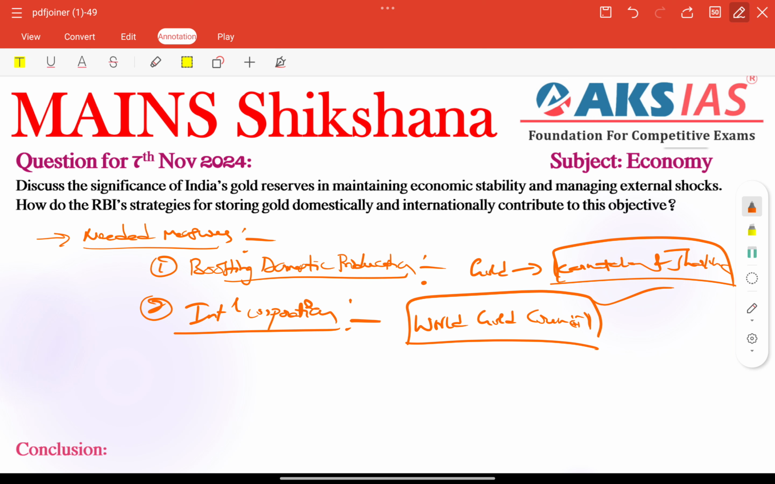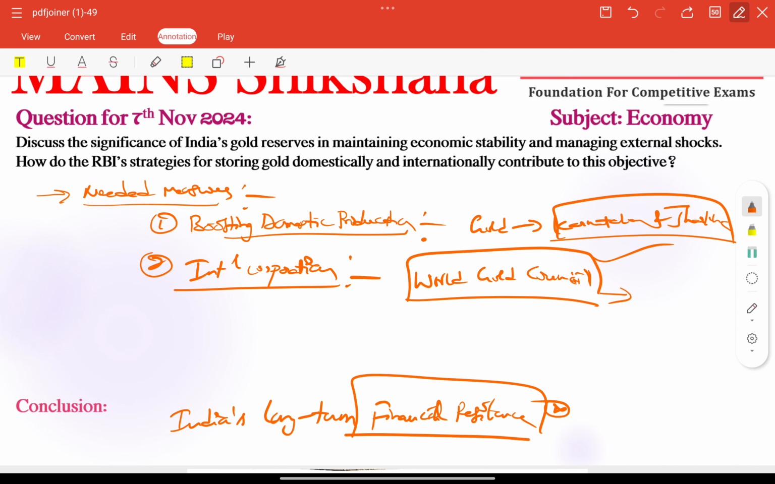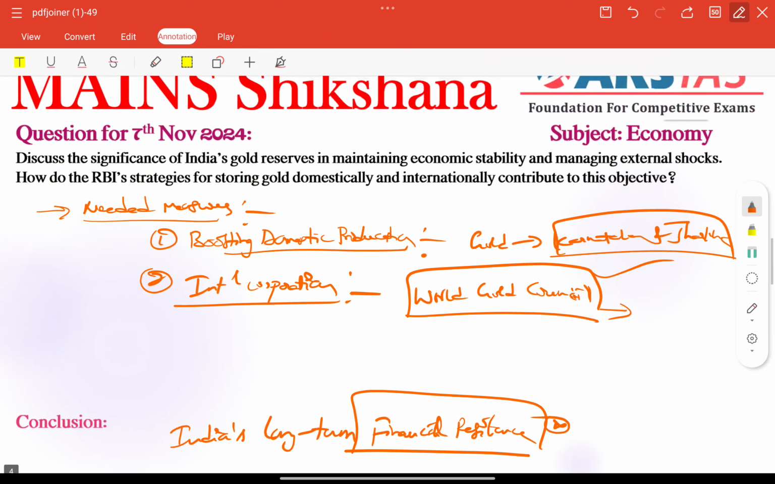So finally, in the conclusion part, we can talk about how, if we follow the above measures, while challenges like import dependence and price volatility exist, strategic management of our gold reserves domestically as well as internationally will help ensure India's long-term financial resilience. Very important, financial resilience is the main keyword here, and we need to include it in the conclusion part as a futuristic note, right? This is the perfect structure and approach according to the demand of the question, right?